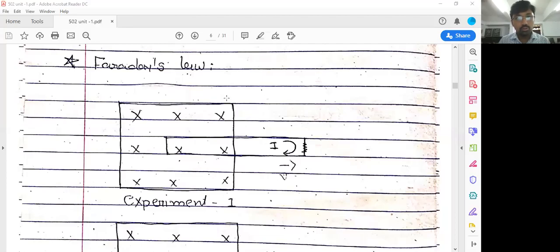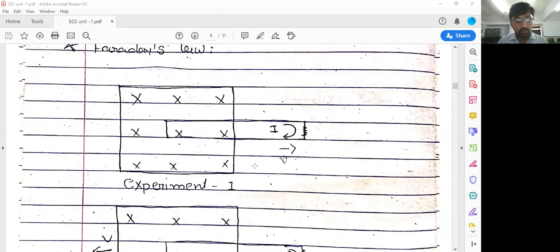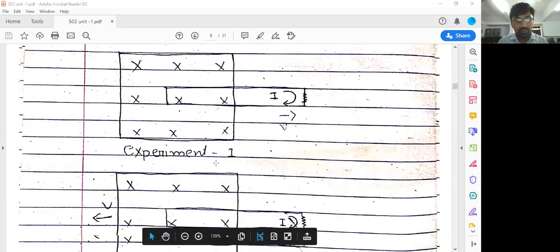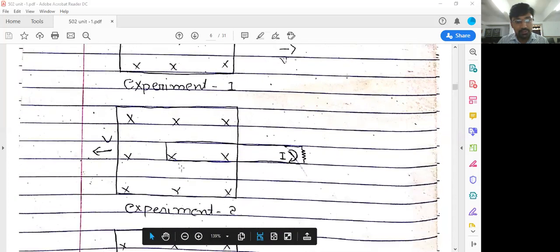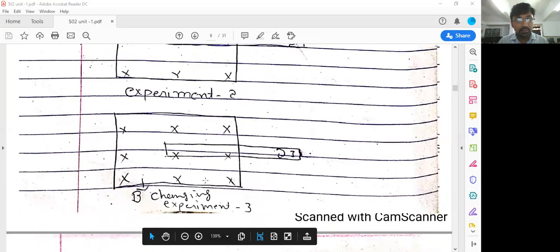Hello friends, so today we will discuss Faraday's law. There are basically three experiments of Faraday. In the figure you can see the first experiment, and this is the second experiment, and this is the third experiment.